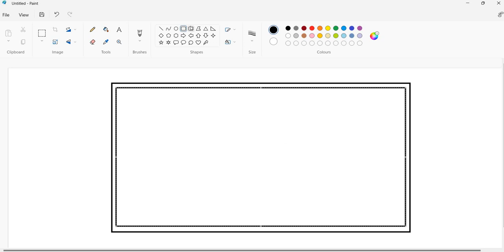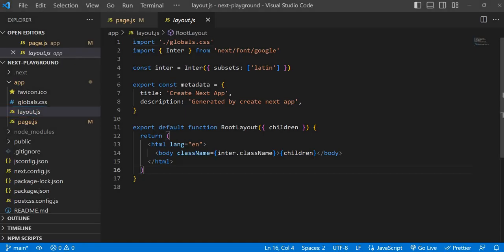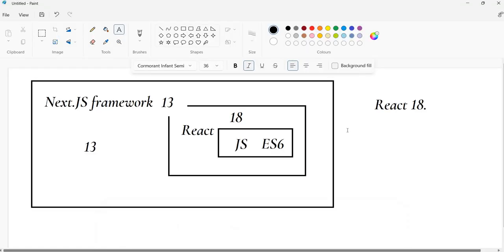On top of that, we have a page. Next.js is going to create the HTML file with the help of this page.js and layout.js. Right now, don't worry. Now for the farmers application, let's say farmers application, so we can start from that perspective.